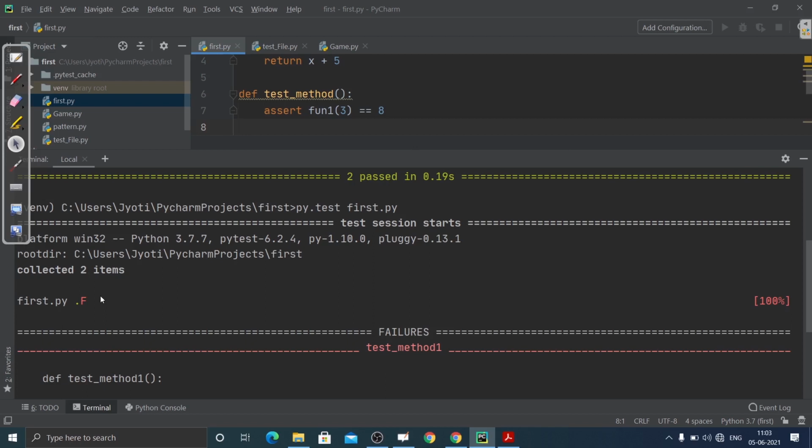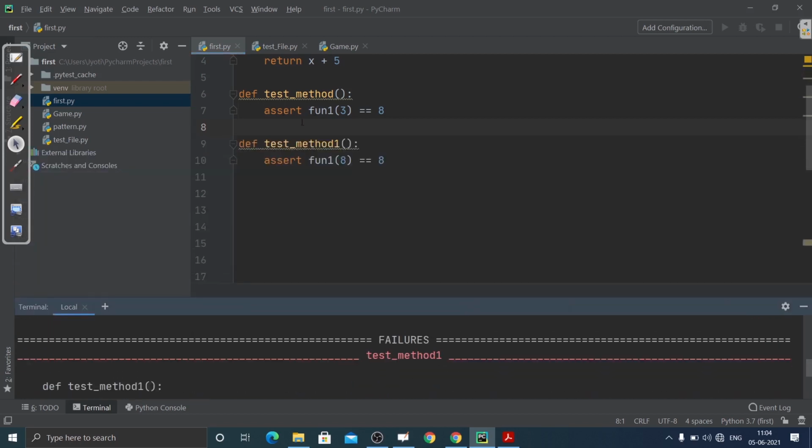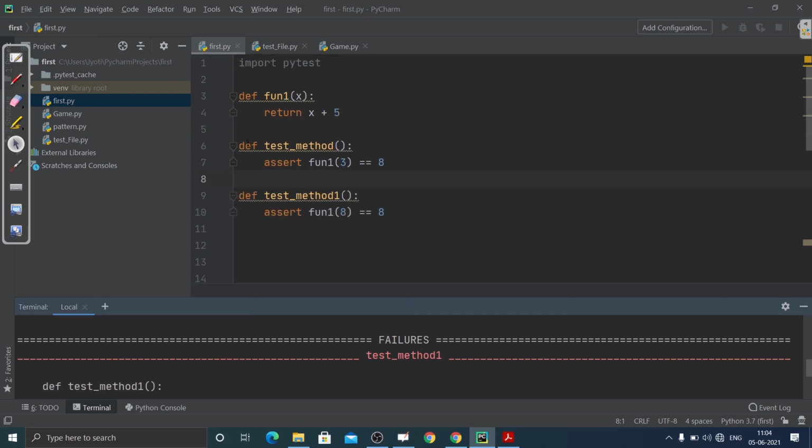So that's how you actually work with this framework. We can understand how difficult it would be to check manually, or in the terminal to import and enter all the inputs one by one and then check whether it is correct or not. But now with the help of PyTest, I can directly create these test methods and check it at the same time.